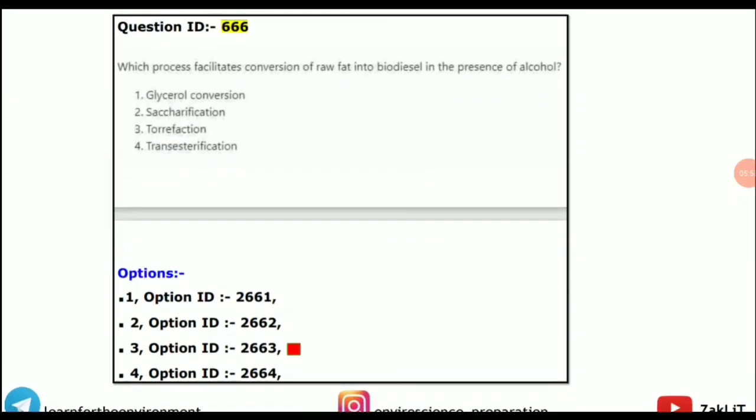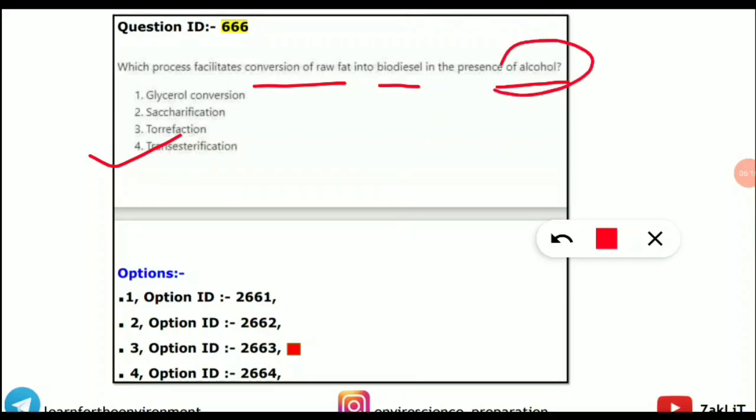Yes, question ID 666. It is also given wrong in the answer key released by the UGC in the first answer key release. Which process facilitates conversion of raw fat into biodiesel in the presence of alcohol? This process we all know is trans-esterification, where for example methanol is mostly used. Here it has given 2663 as the correct option, that is torrefaction. It is not correct. It will be trans-esterification, that is option ID 2664.